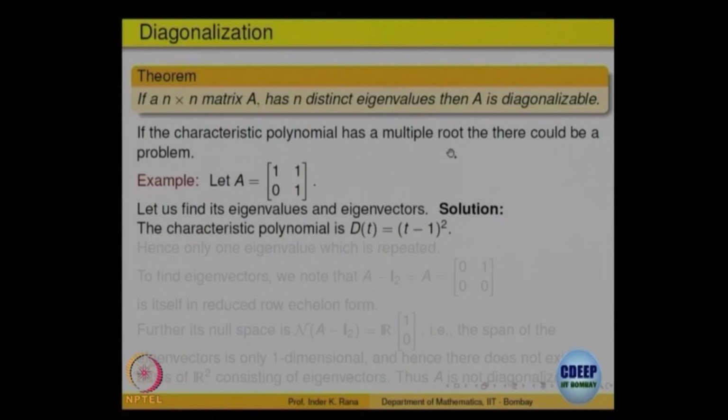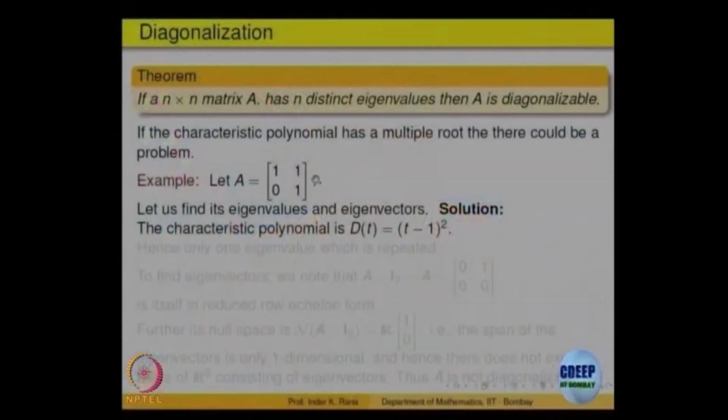A root is repeated, right, and for that particular eigenvalue you may be able to find one or two eigenvectors, we do not know, right. So let us look at an example. So let us look at the example of matrix A, 1 1 0 1, right.